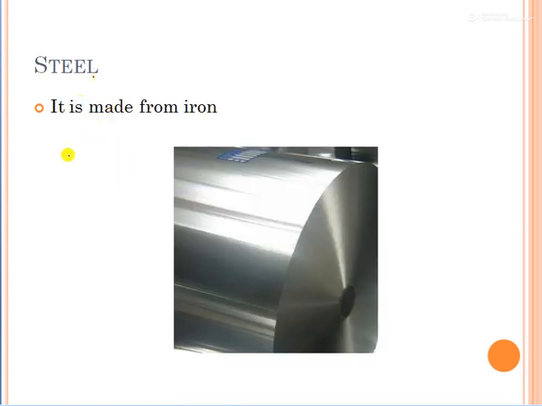Now the first one is steel. Steel is made from iron. You see, steel looks similar to iron. So this steel is generally made from iron. In iron we also mix some other things to make it stronger and to make it rust free.